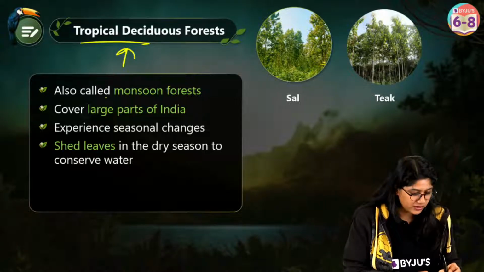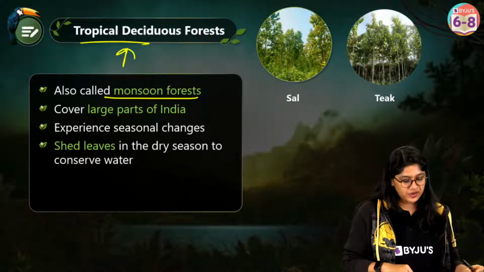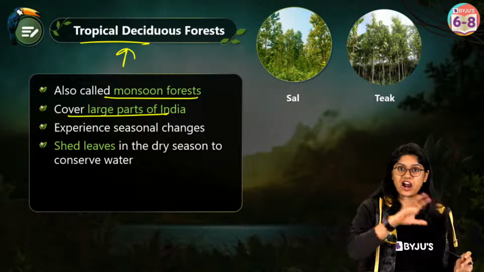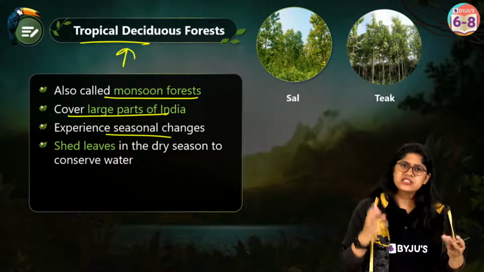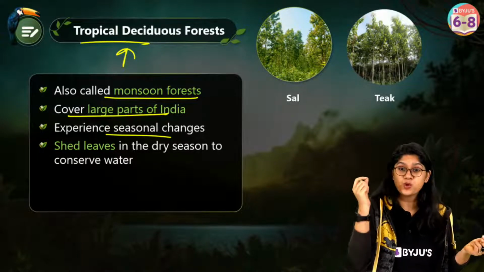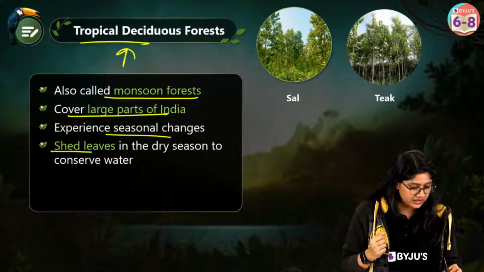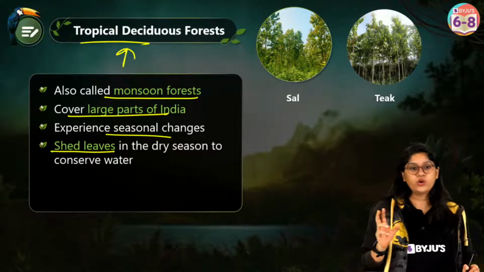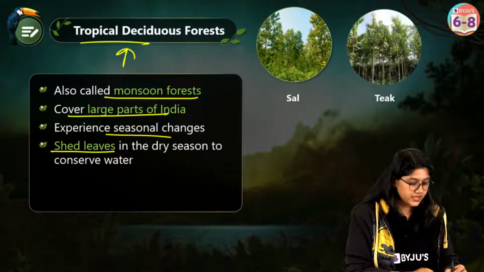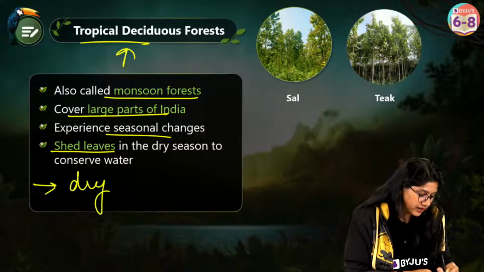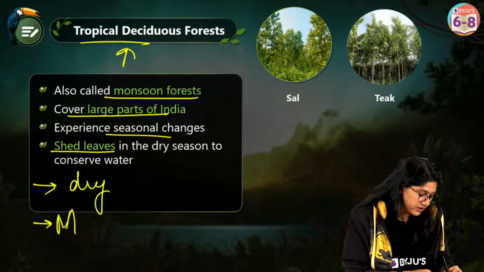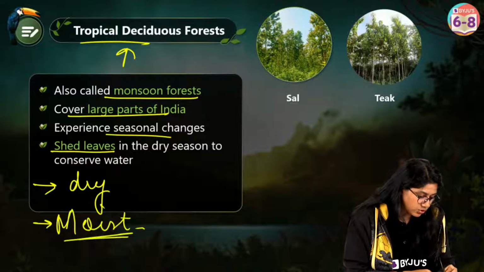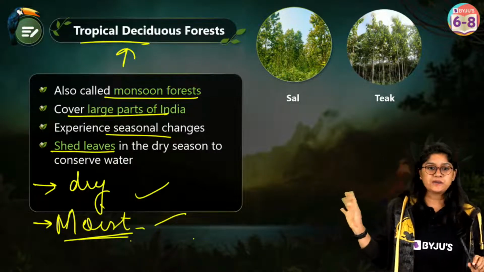So, of course, we also call them a monsoon forest, right? They cover a very large part of the country. They have seasonal changes happening, and most importantly, they shed their leaves in the dry season to conserve water. And when we talk about it, there are two types. We have dry forest and we have the moist forest also. Everyone, are we clear up to here?